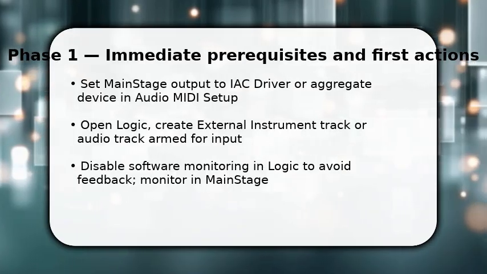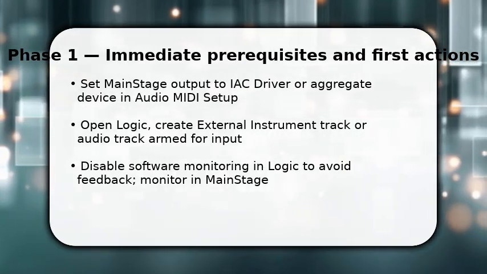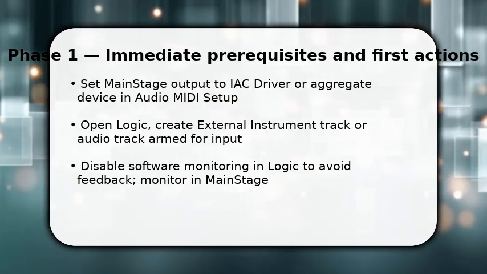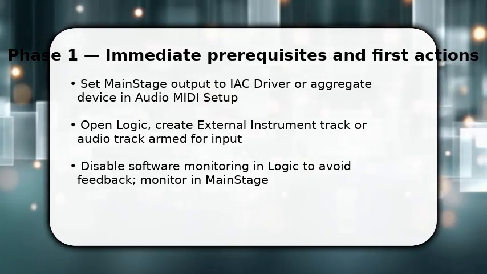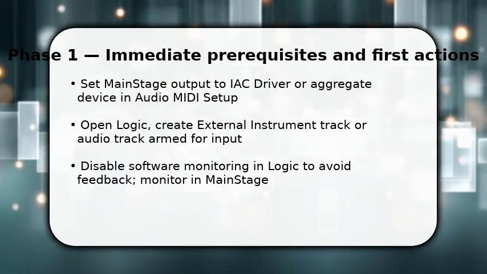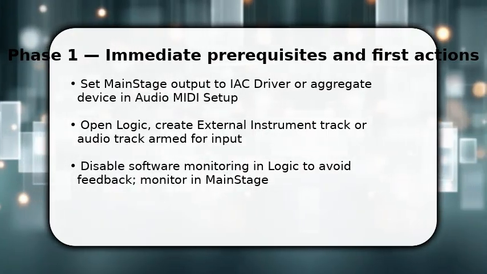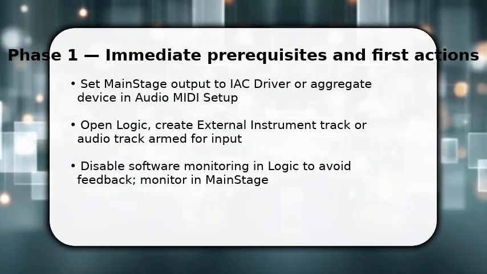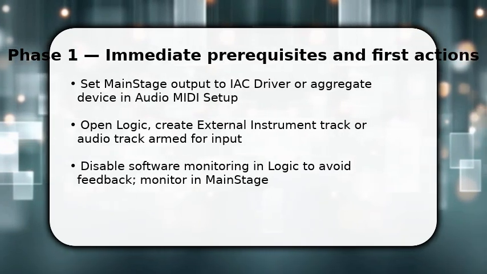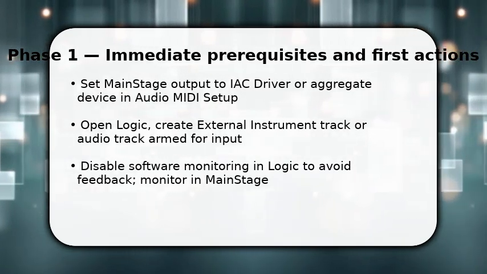Next, create an external instrument or audio track in Logic and set its input to the Mainstage channel. Disable Logic's software monitoring, otherwise you'll get latency or feedback, and instead monitor through Mainstage or hardware. Once done, you're ready to patch channels and set levels.